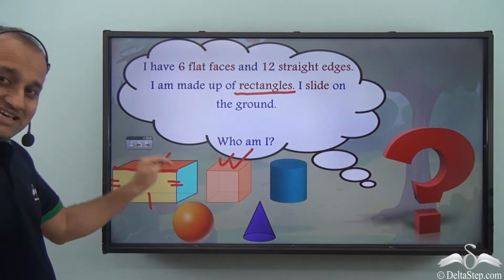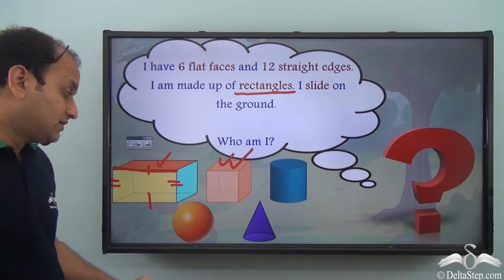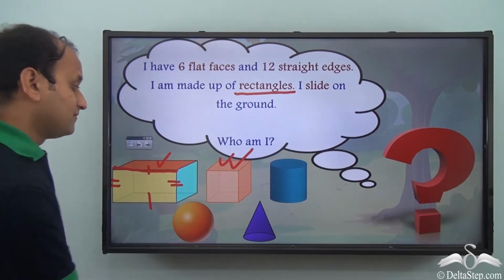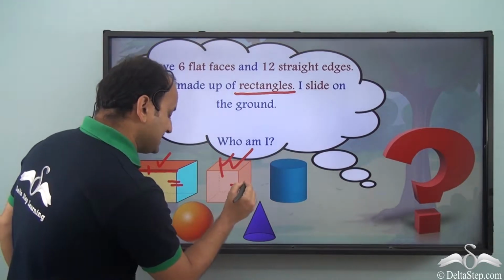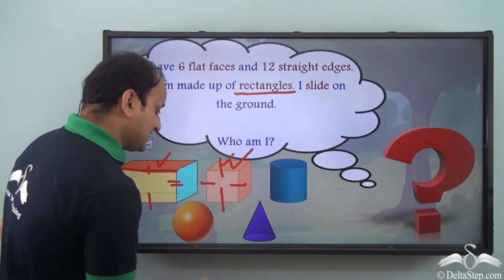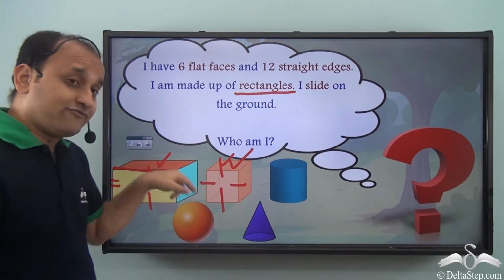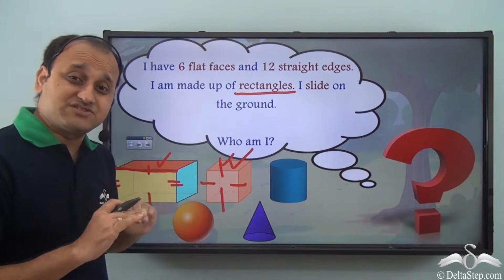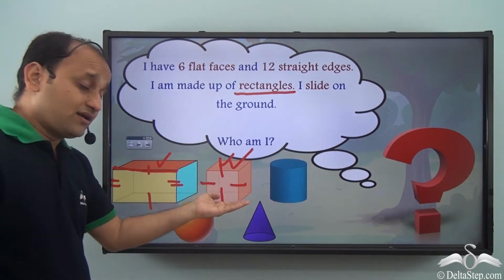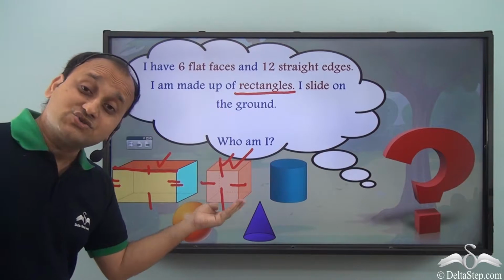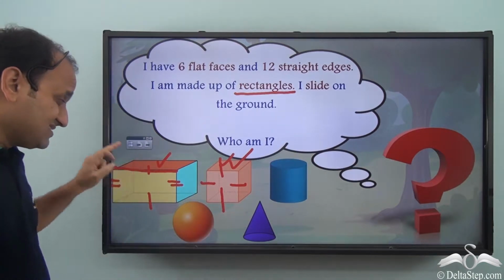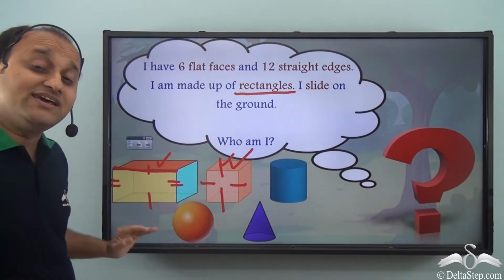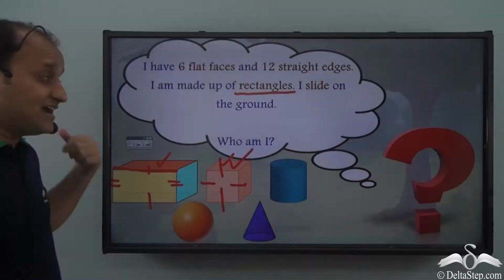So we know that this is a rectangle. But in the case of a cube, all the 4 edges are of the same size. So here it is a square. So only a cuboid is made up of rectangles.